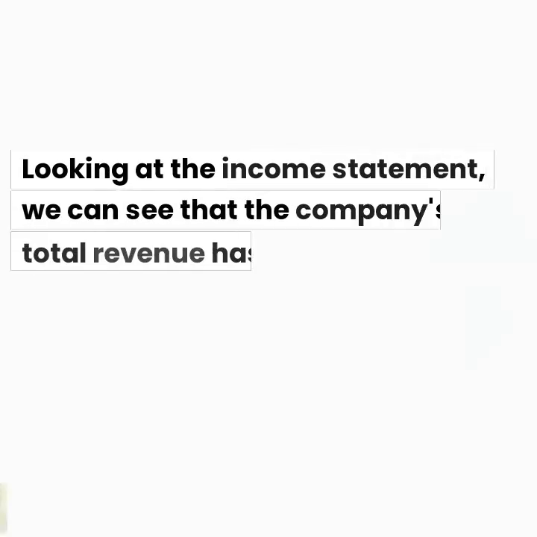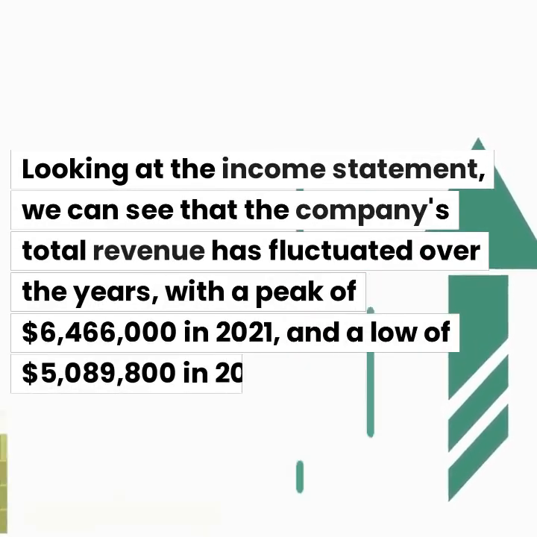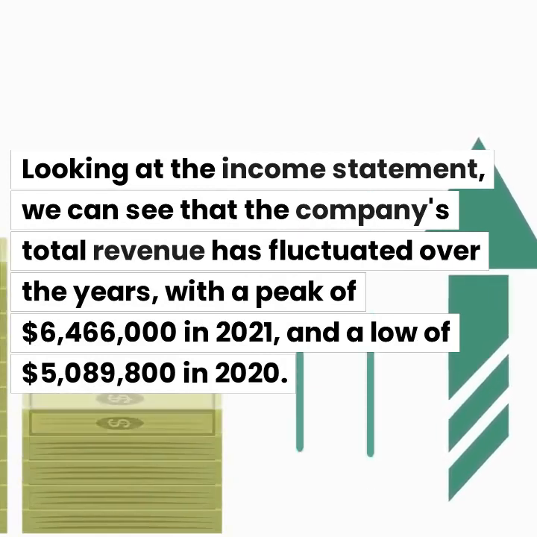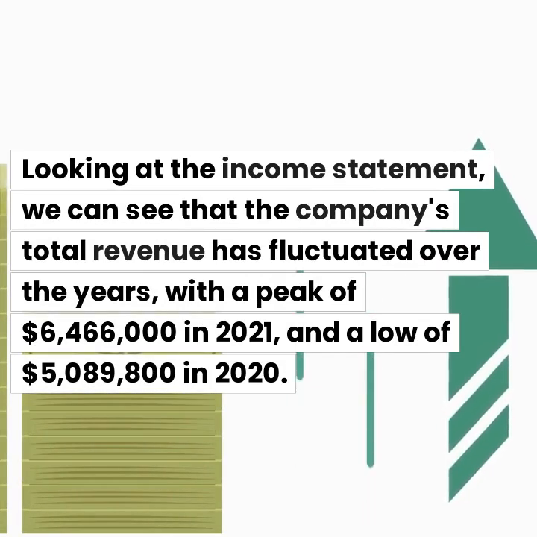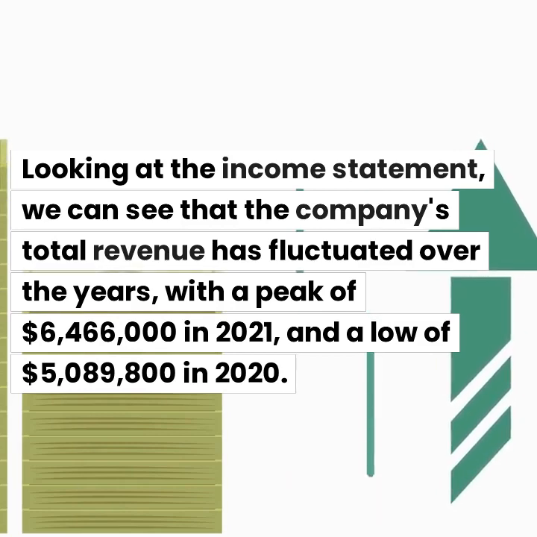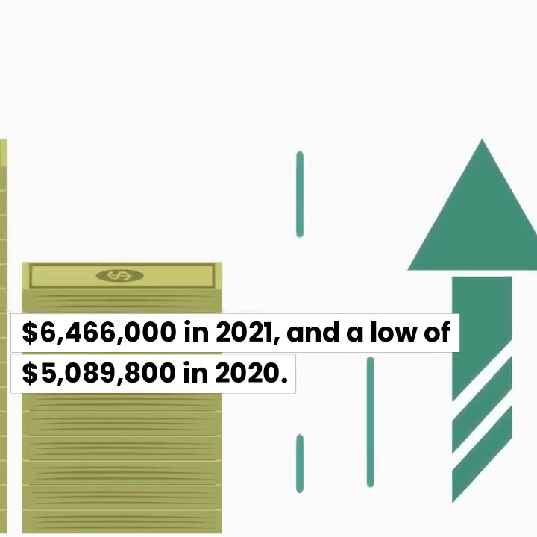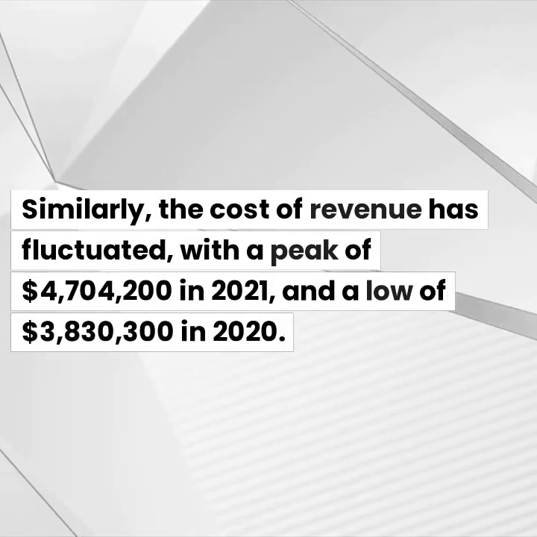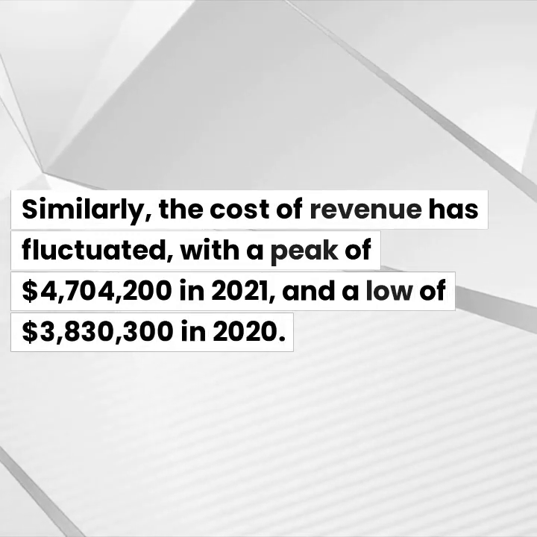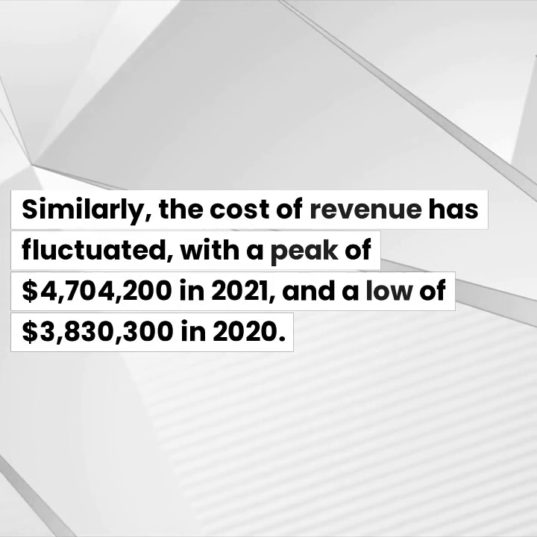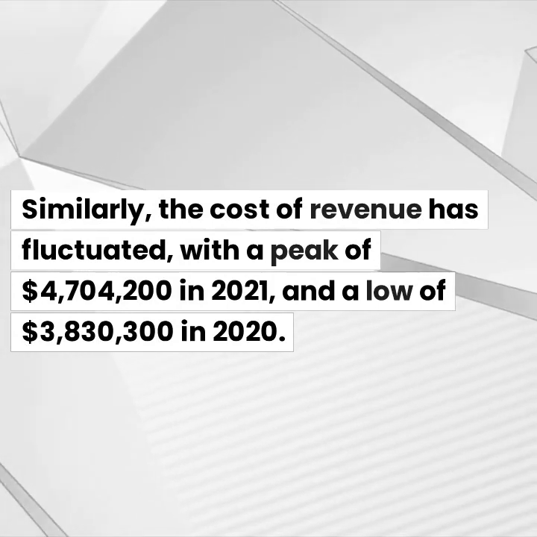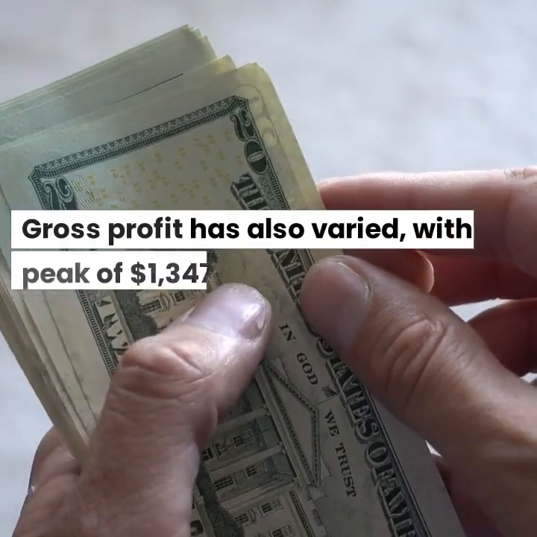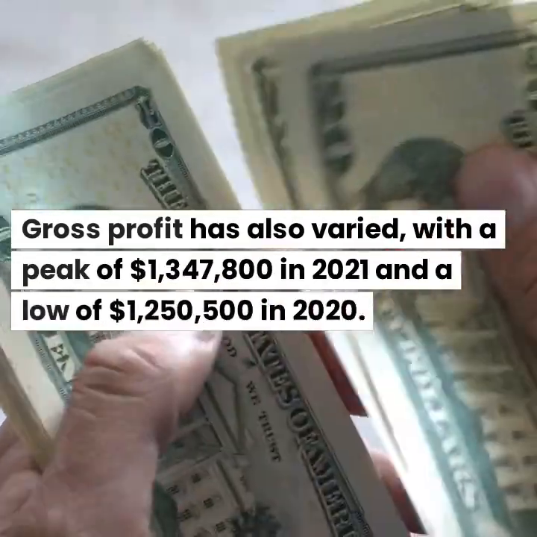Looking at the income statement, we can see that the company's total revenue has fluctuated over the years, with a peak of $6,466,000 in 2021, and a low of $5,089,800 in 2020. Similarly, the cost of revenue has fluctuated, with a peak of $4,704,200 in 2021, and a low of $3,830,300 in 2020. Gross profit has also varied, with a peak of